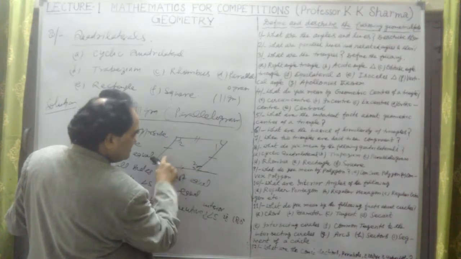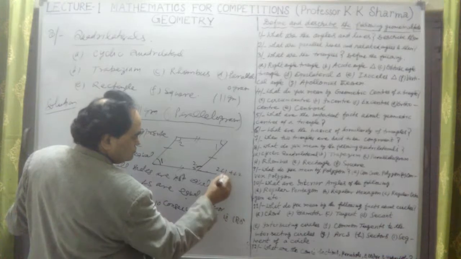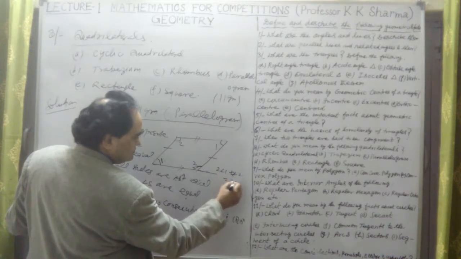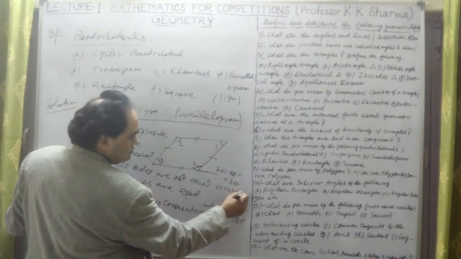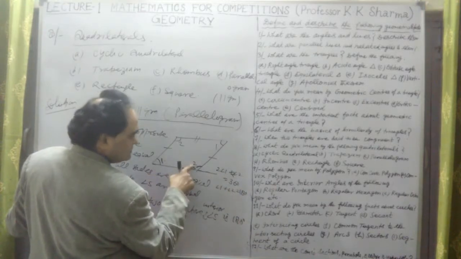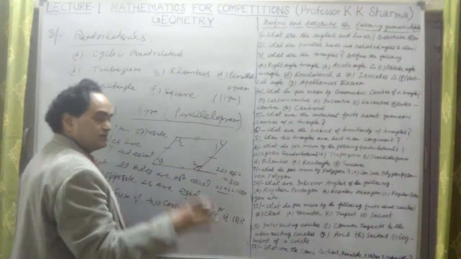Sum of this angle plus this plus this. So twice angle 1 plus twice angle 2 is equal to 360 degree. Therefore angle 1 plus angle 2 equal to 180 degree. This angle plus this angle 2 is 180 degree. Two consecutive interior angles sum is 180 degree.